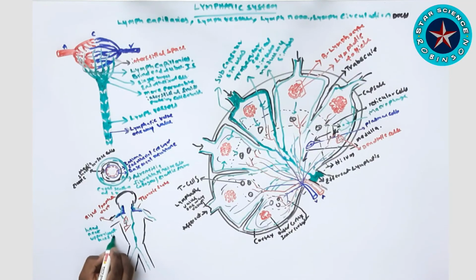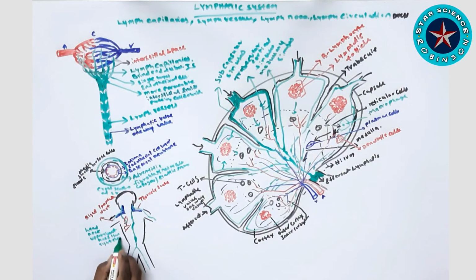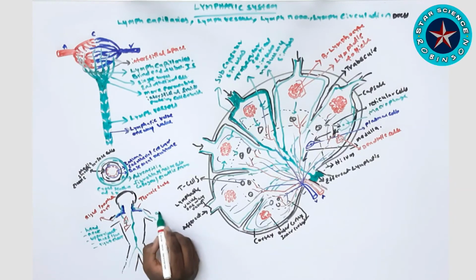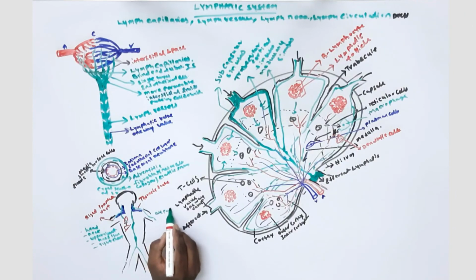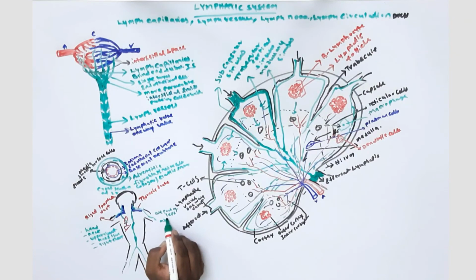The left thoracic duct drains the head, neck and upper limb of the left side, the chest and abdomen, and the lower limbs. So that is about the thoracic duct.